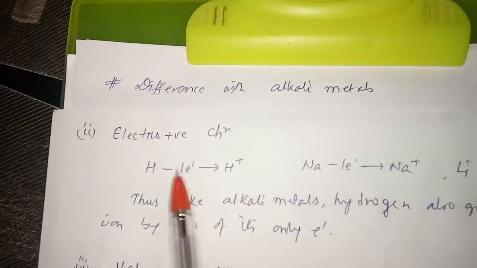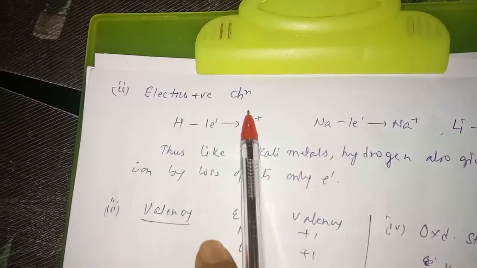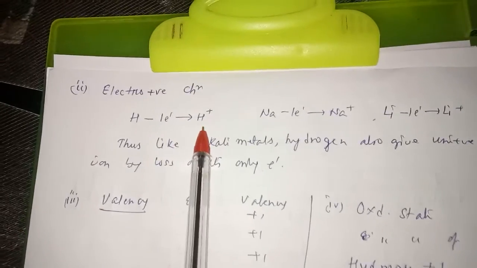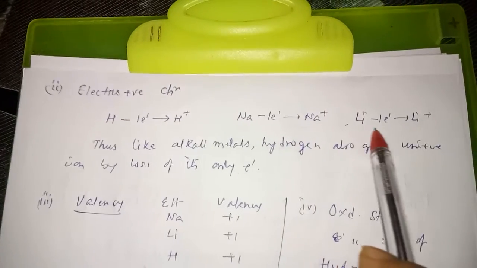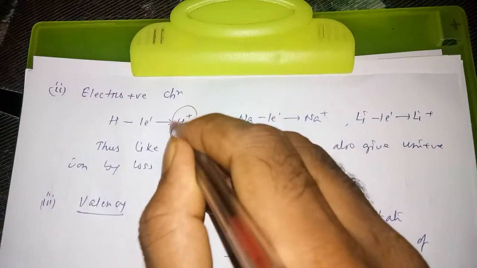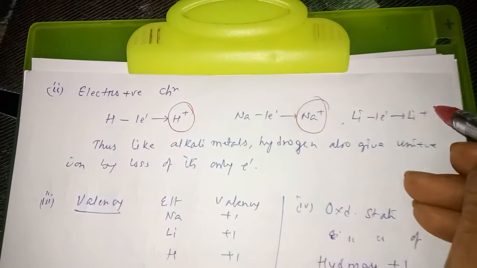Now next is the electropositive character. Hydrogen by loss of one electron forms H+, just like alkali metals by loss of an electron form Na+, and lithium forms Li+. So these are all unipositive ions.